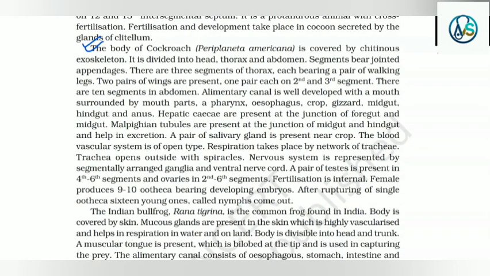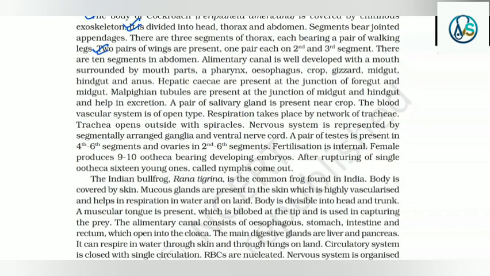The body of the cockroach Periplaneta americana is covered by a chitinous exoskeleton. It is divided into head, thorax and abdomen. Segments bear jointed appendages. There are 3 segments of thorax, each bearing a pair of walking legs. Two pairs of wings are present, one pair each on the 2nd and 3rd segments. There are 10 segments in the abdomen. The alimentary canal is well developed with a mouth surrounded by mouth parts, a pharynx, oesophagus, crop, gizzard, midgut, hindgut and anus. Hepatic caeca are present at the junction of foregut and midgut.